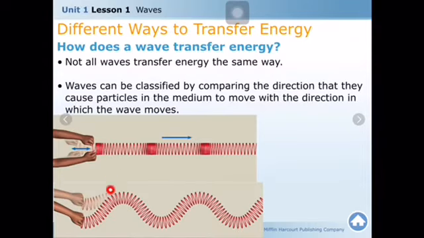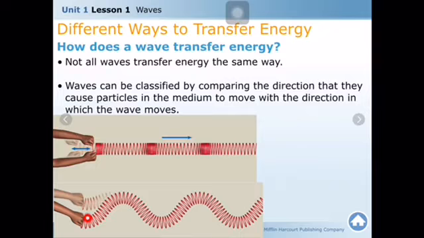Now, these are the differences between the types of waves. If I ask you what is the relationship between the direction of the wave and the direction of the particles, you may say they are parallel to each other, right? The direction of the wave and the direction of the particles are parallel. You see, the wire over here moves forward, then backward, forward and backward. How about here? The direction of the wave is also forward. You see, they are parallel to each other.